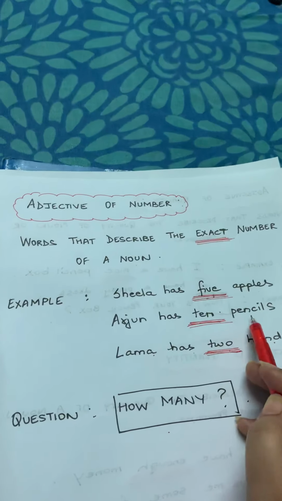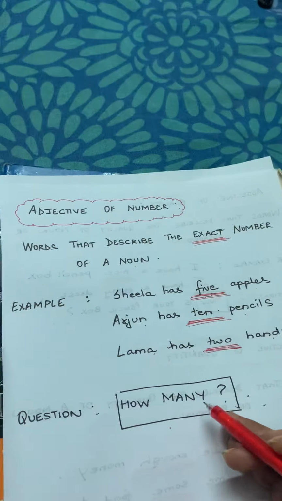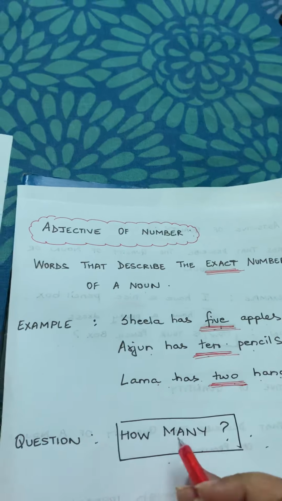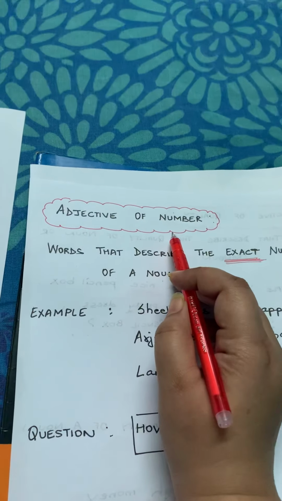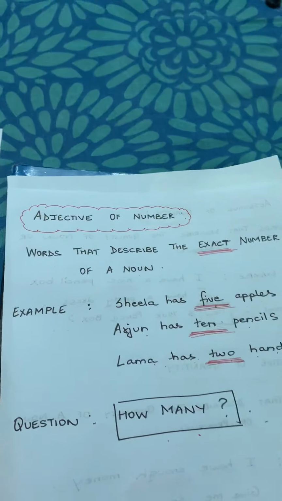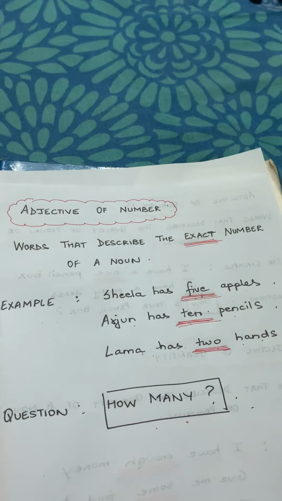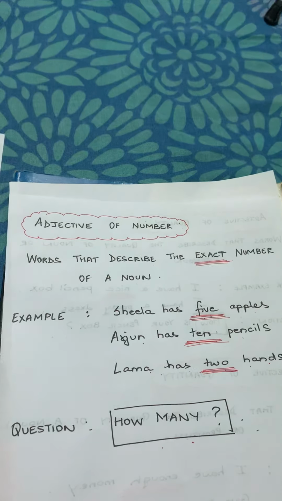How many pencils Arjun has? 10. How many hands Lama has? 2. So the question, how many, is linked with adjective of number. A word that shows you the number in a given sentence is called adjective of number.